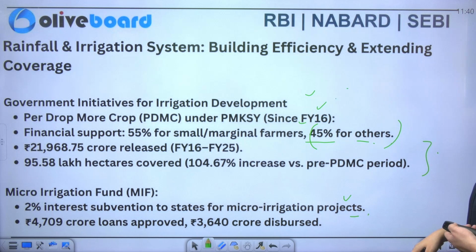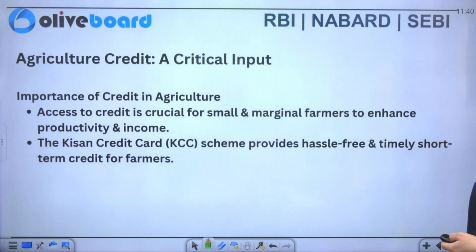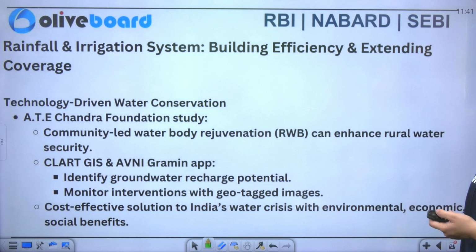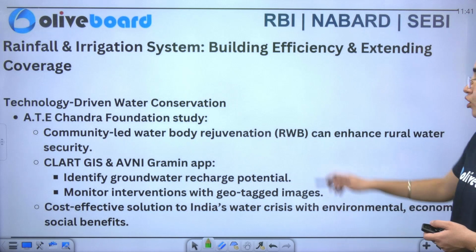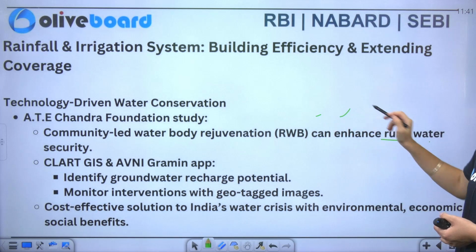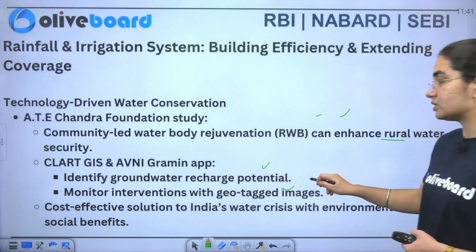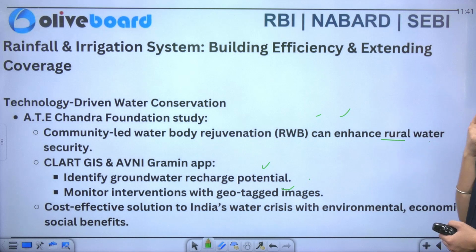Now you have technology-driven water conservation. So what does it include? The ATE Chandra Foundation study says that community-led water body rejuvenation can enhance rural water security. Now this was mentioned by this particular study. Next you have CLART GIS and the Avni Grameen app, which identify the groundwater recharge potential and also monitor the intervention with geotagged images. Cost-effective solutions have been given to India's water crisis with environmental, economic and social benefits.